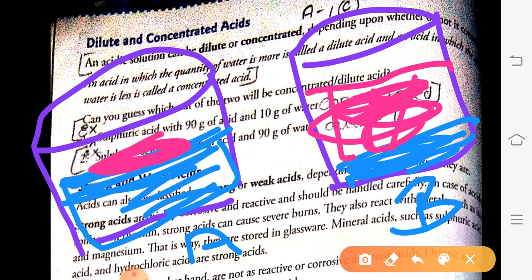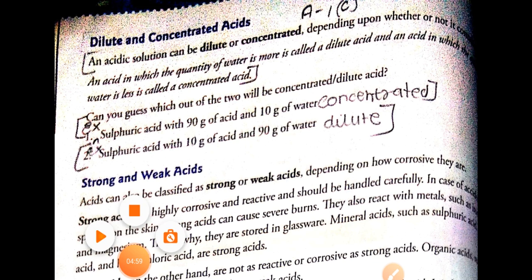So dear students, the solution which contains acid more than the water, or the solution in which the quantity of acid is more than the quantity of water, such acids are called concentrated acids.